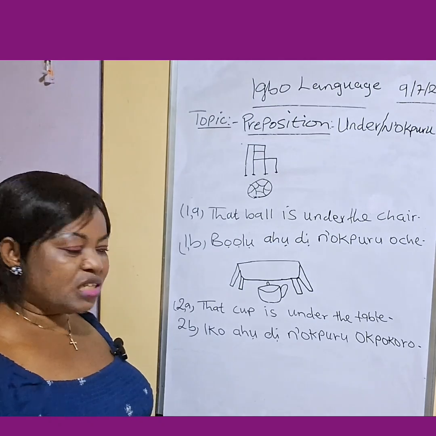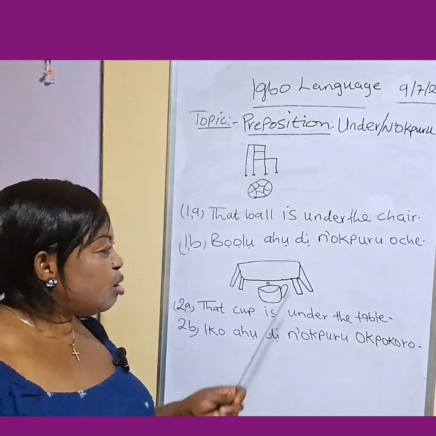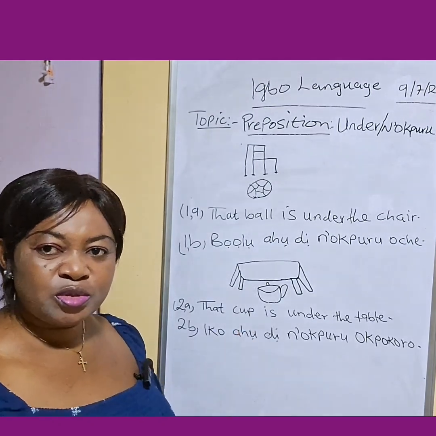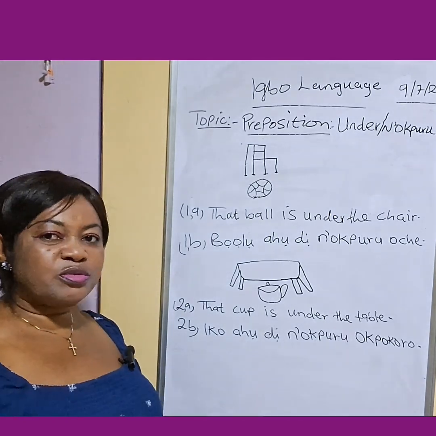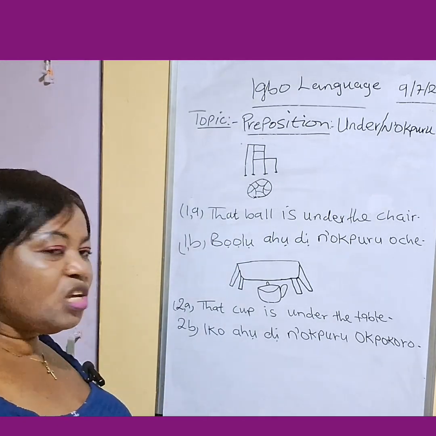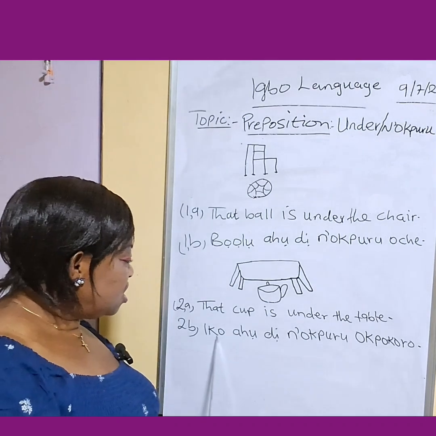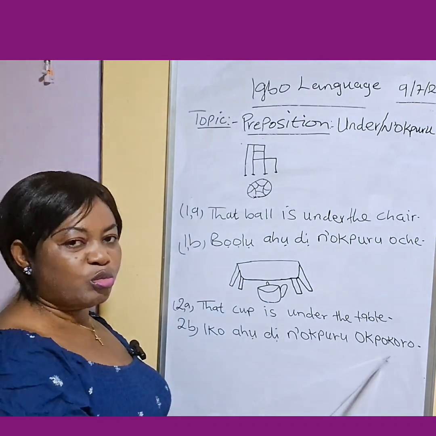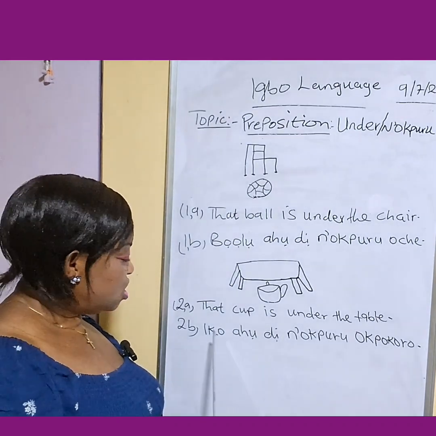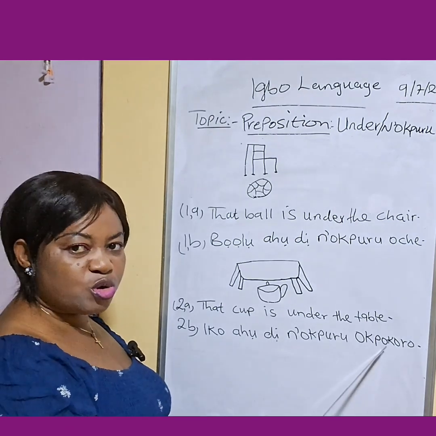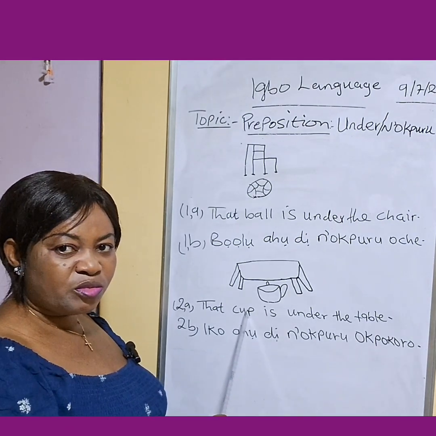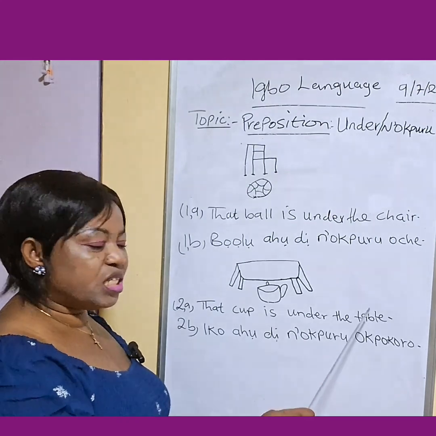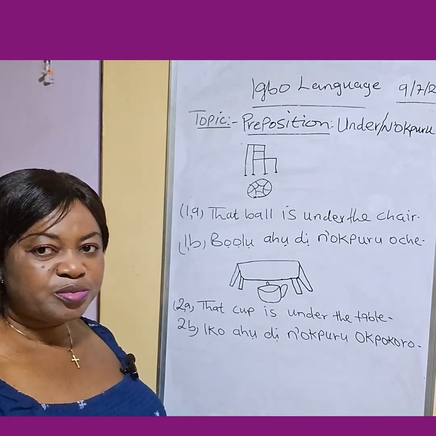Let me ask again. Is this cup above the table? No. That cup is under the table. Very good. In Igbo, it means iko ahụ dị n'okpuru okpokoro. Iko ahụ dị n'okpuru okpokoro. Iko means cup in English. Okpokoro means table in Igbo.